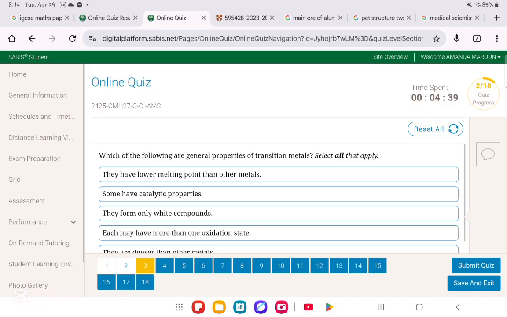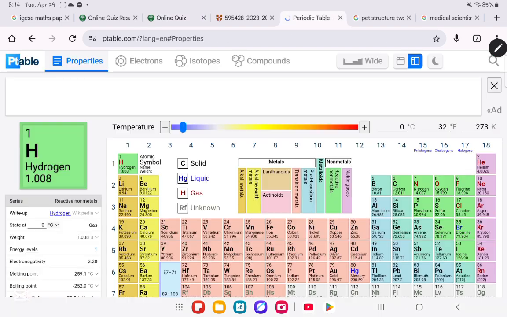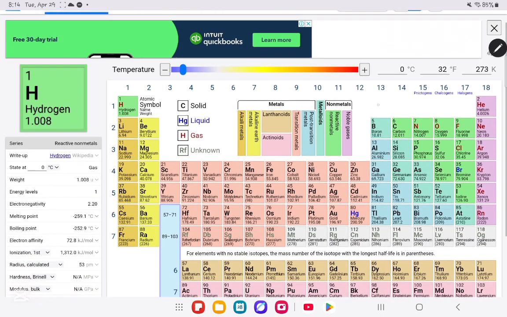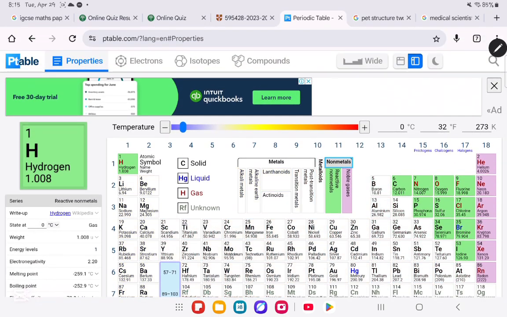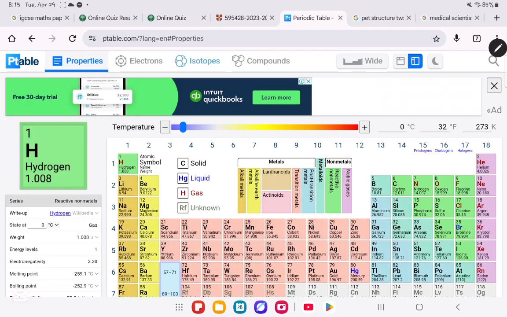Which of the following are general properties of transition metals? When we are talking about transition metals, here I open my trusty periodic table. I love this website, by the way. If you want to open it, it's ptable.com/whatever. You can see it up here.